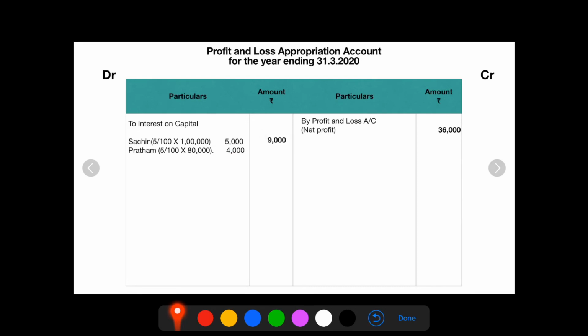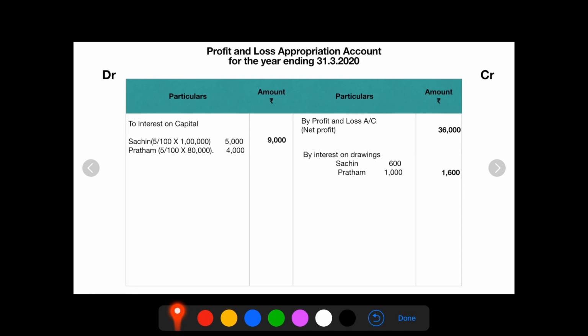Second one, interest on drawings, Sachin rupees 600 and Pratham rupees 1,000. Interest on drawings is an income to the business, posted on the credit side. By interest on drawings, Sachin 600, Pratham 1,000. So the total of this is 1,600, recorded in the amount column.